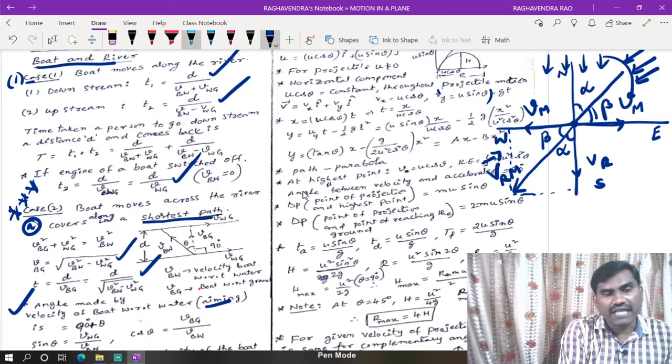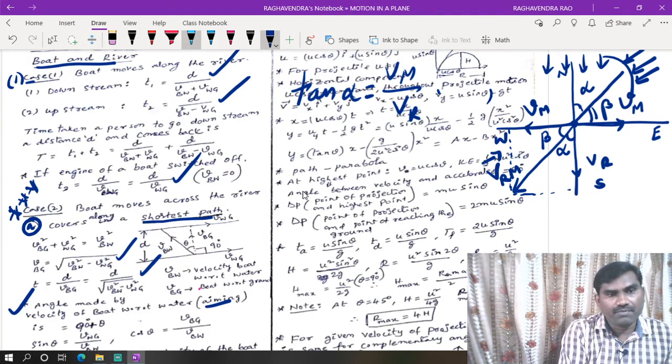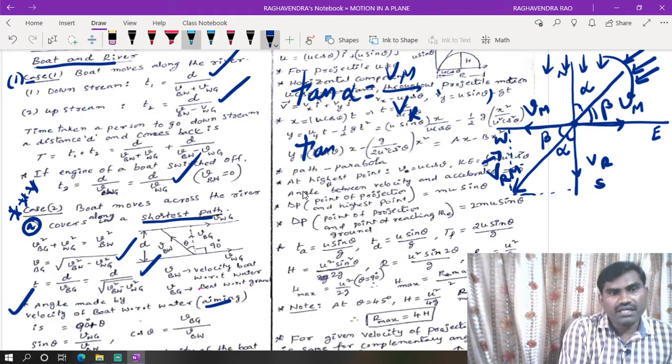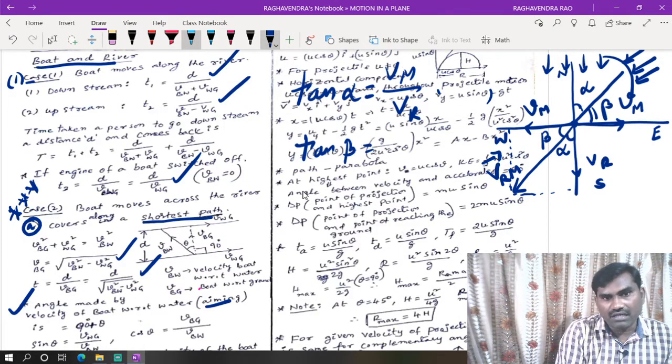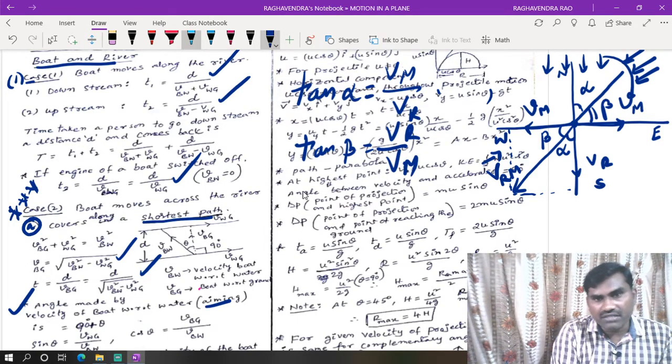Tan alpha is opposite by adjacent, that is Vm by Vr, where alpha is the angle made with the vertical. Tan beta is Vr by Vm, where beta is the angle made with horizontal.